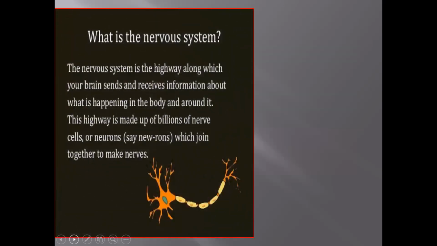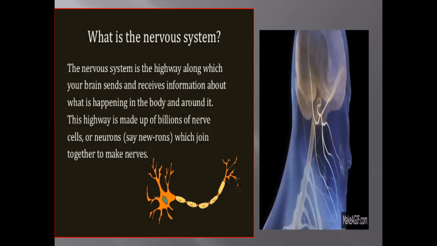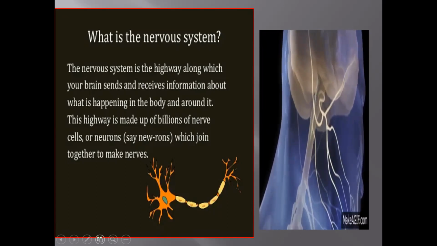Now, the nervous system can be compared to a highway along which our brain sends and receives information about what is happening in the body and around it. This highway is made up of billions of nerve cells called neurons, which join together to make nerves.